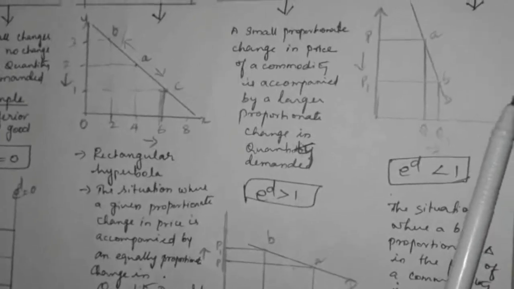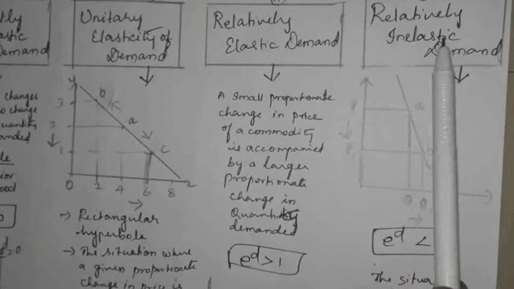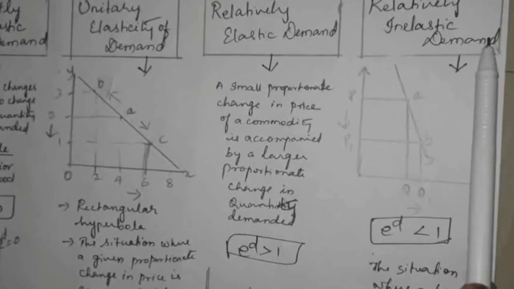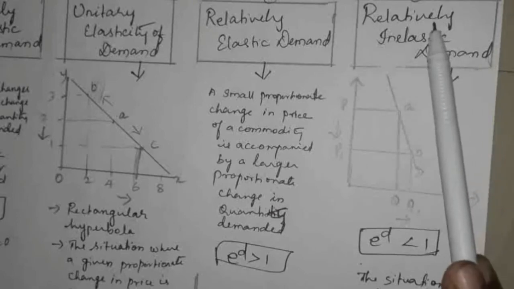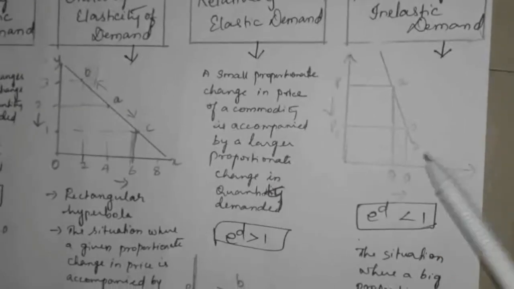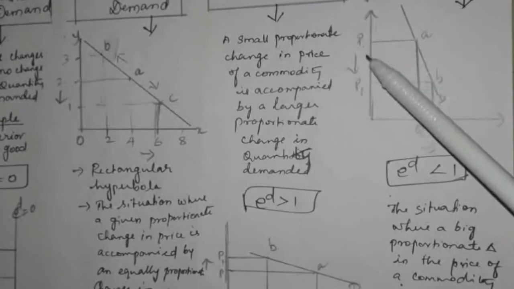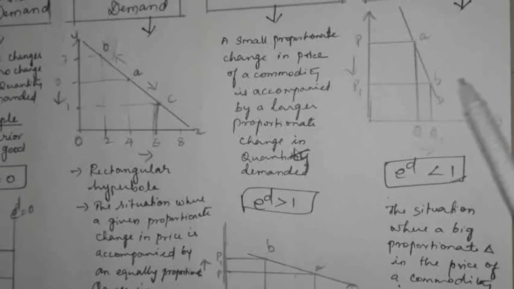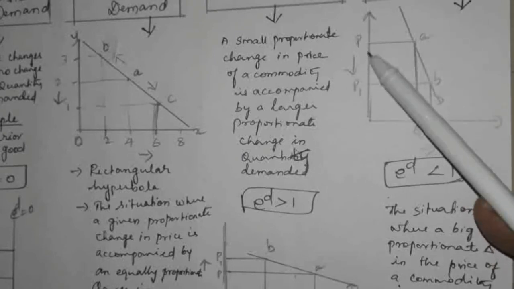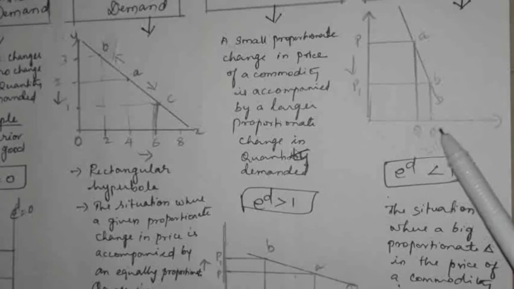Next one, in price elasticity of demand, the last one, relatively inelastic demand. In inelastic demand, the quantity demanded does not change much. But this is not perfectly inelastic, this one is relative. See the figure, you can understand that. If the price of the commodity is reduced to P1, what happens? The quantity of the commodity increases this much. So the price decreased a large amount, but the quantity increased very little.